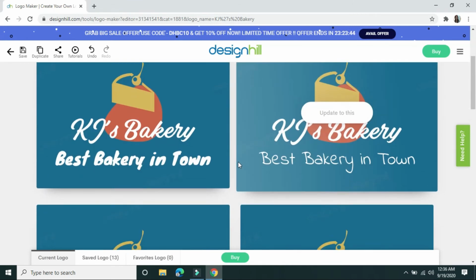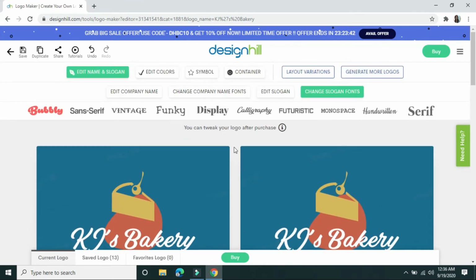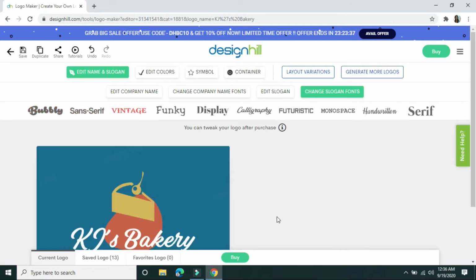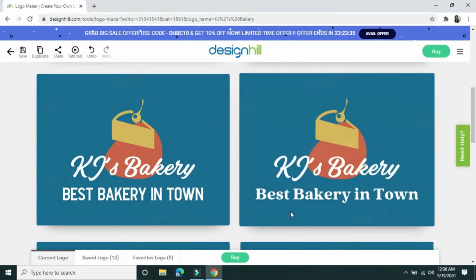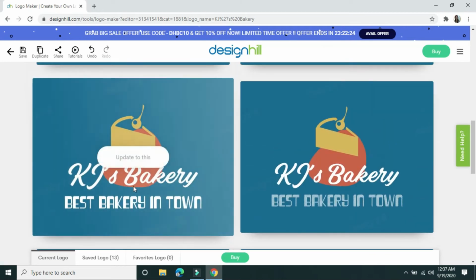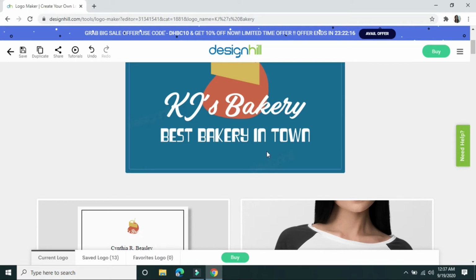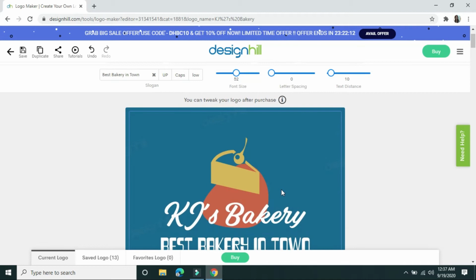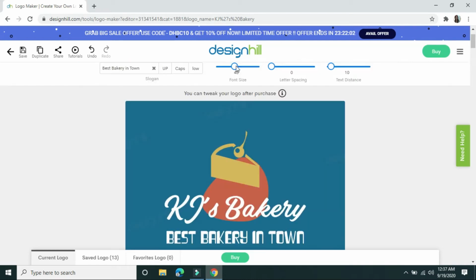So we will use bubbly, vintage. So for vintage, I choose this one. Okay, then I will also change the color instead of white. I will change the color to yellow, but then I will change the font size. I will make it smaller.